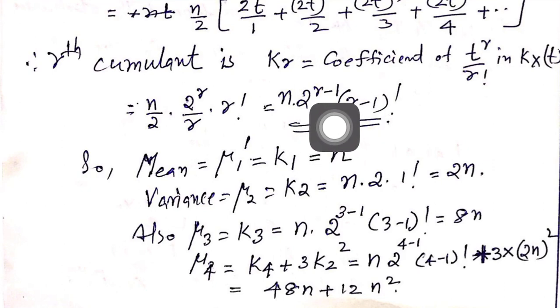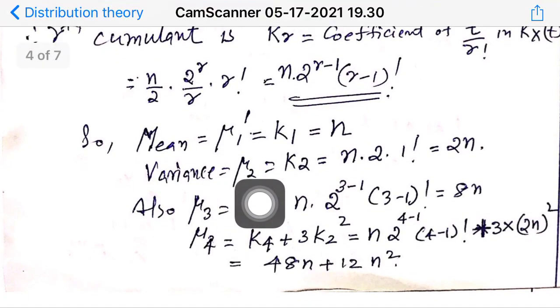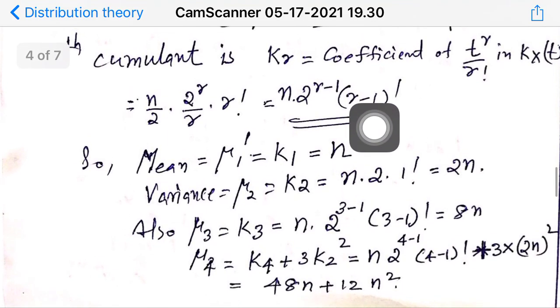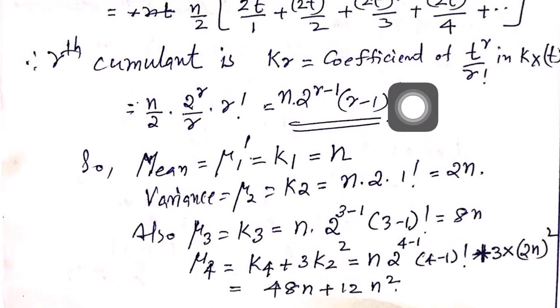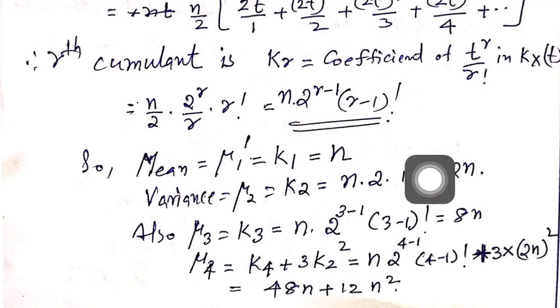Then 2 to the power of 1 minus 1 is 1, so it is only n. Okay, this is n. And mu 2 is equal to k2. K2 is obtained by putting r equal to 2. That is 1 factorial, then 2 to the power of 2 minus 1, that is 2. So 2 into n.